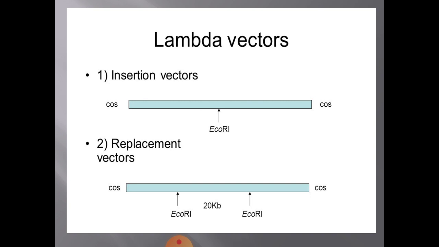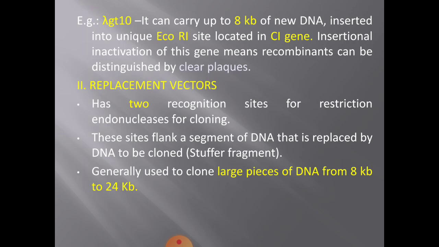Now, the best example for this type of insertion vector is lambda GT10. I will come to this slide later again. This can carry up to 8 kb of new DNA, which is inserted into a unique EcoR1 site, and this site is located in the cI gene at position 857. So, insertional inactivation of this gene means recombinant molecules can be distinguished by clear plaques.